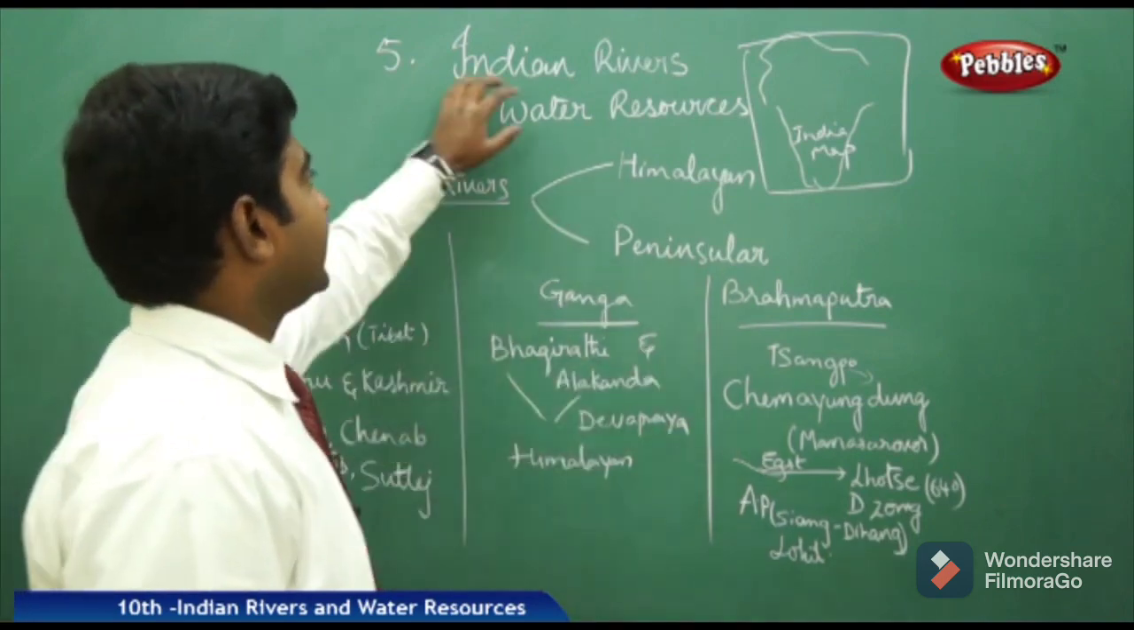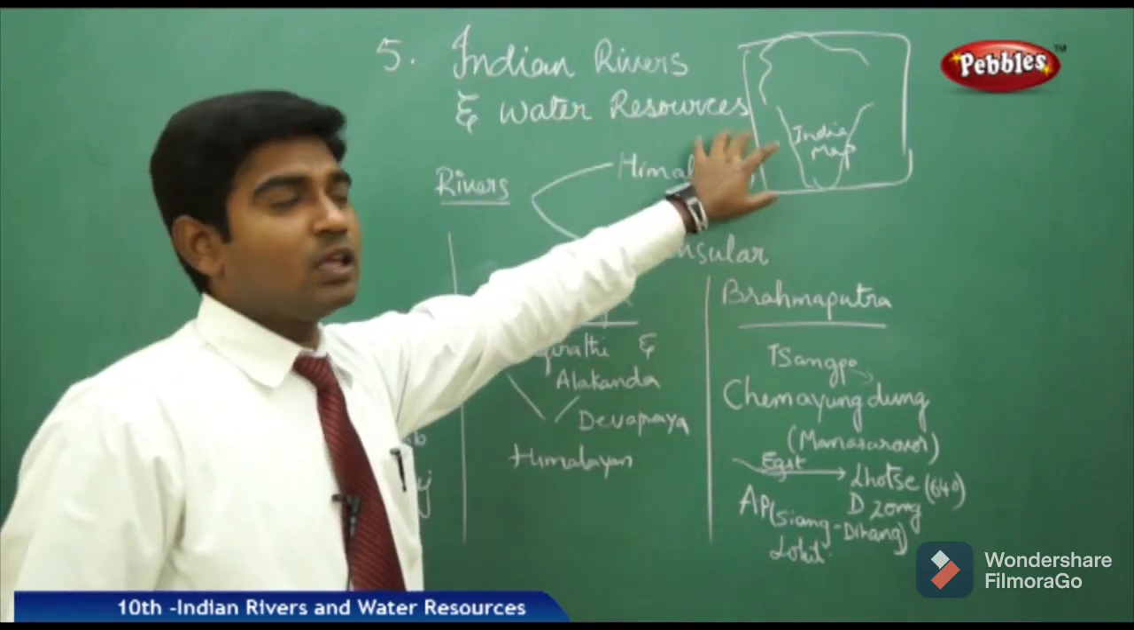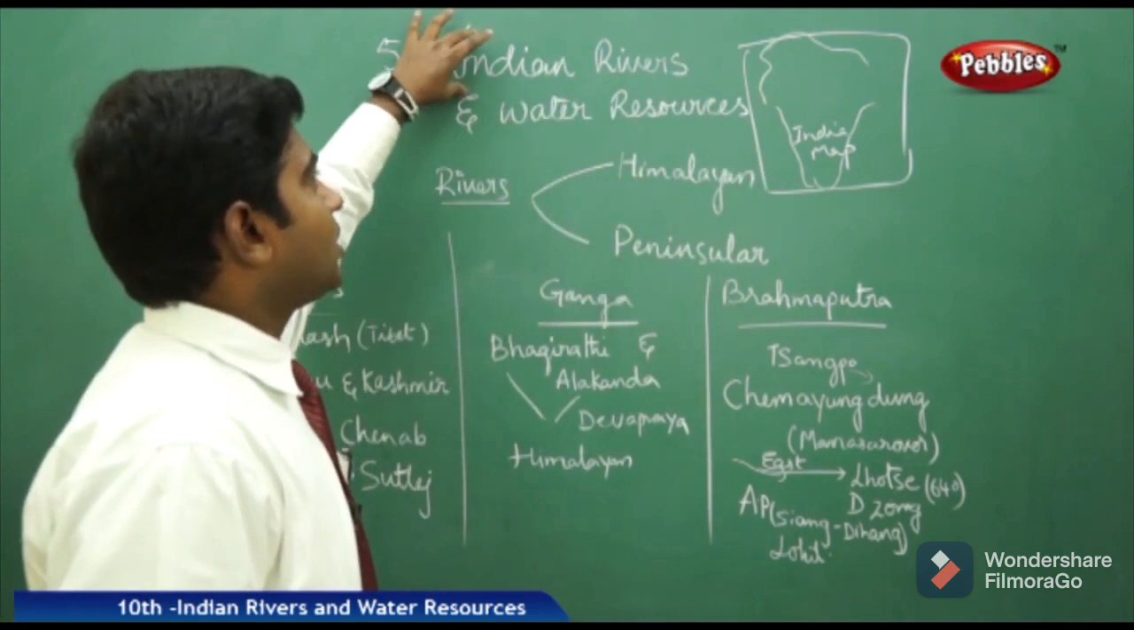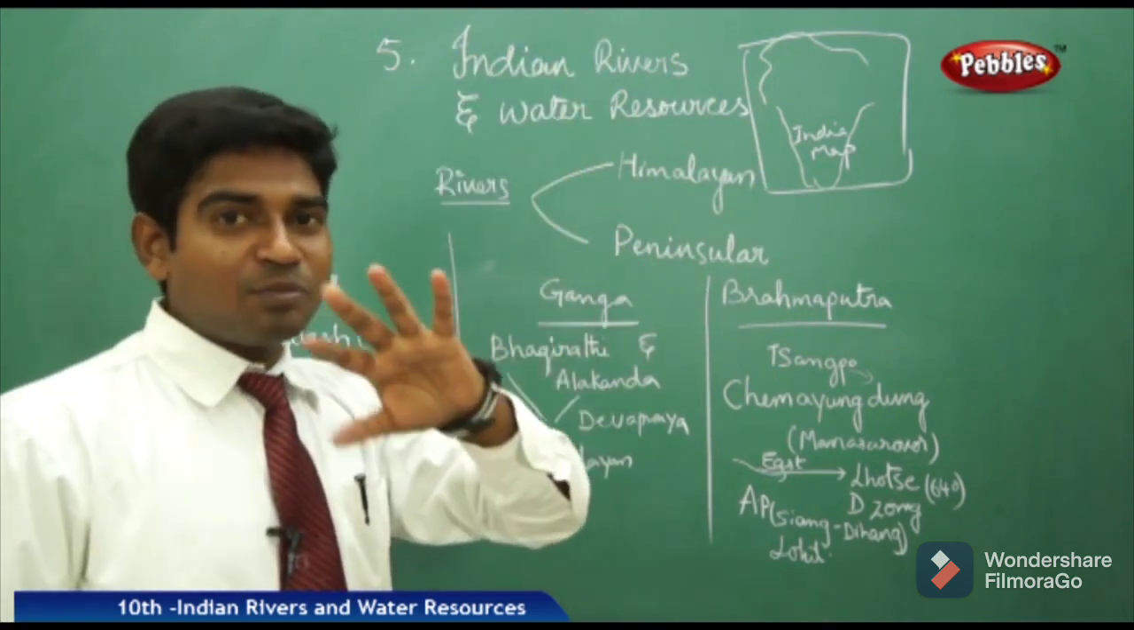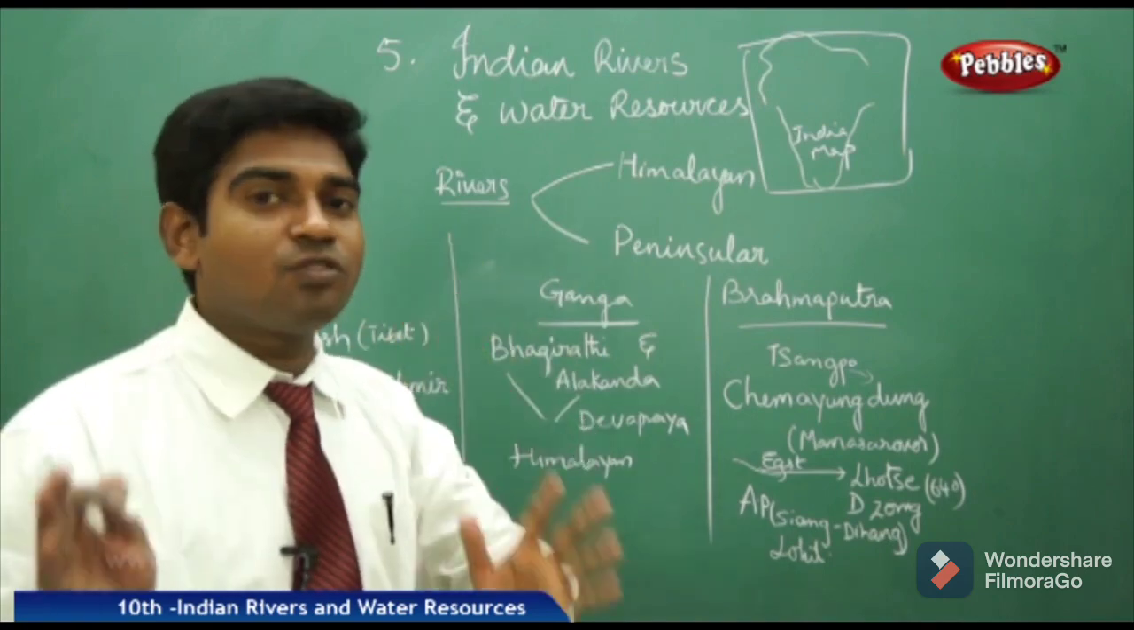Now we shall discuss the Indian rivers and the water resources. Before going into the water resources, let us see what the Indian rivers are. The entire Indian river system is known as the drainage system. It does not mean the flow of drainage; the complete flow of all the rivers is known